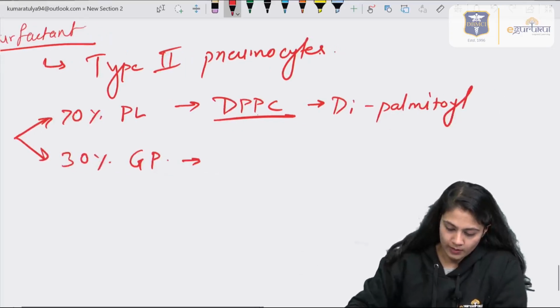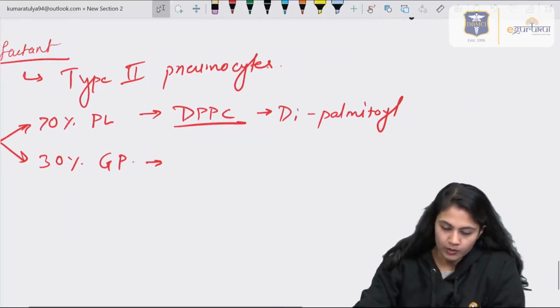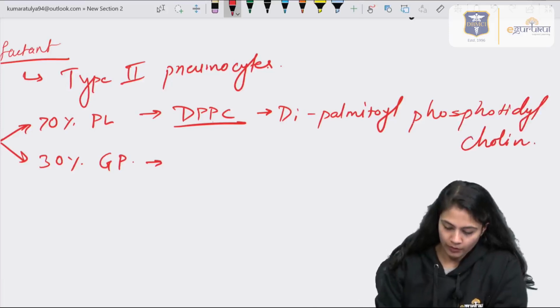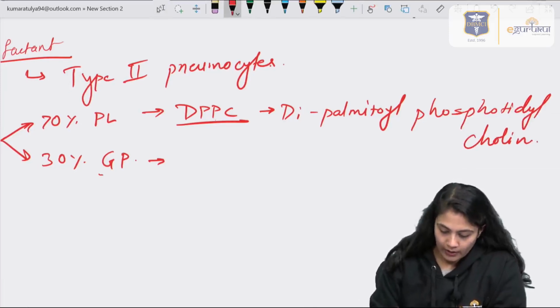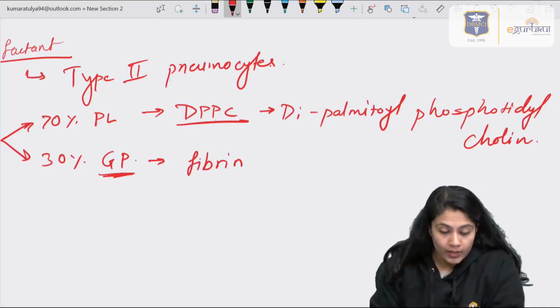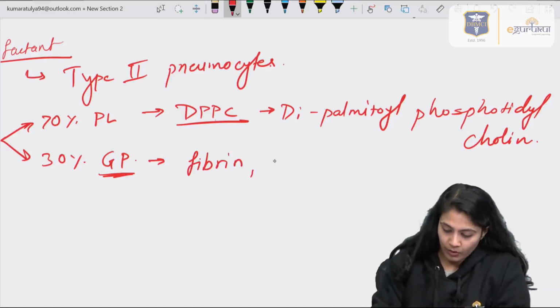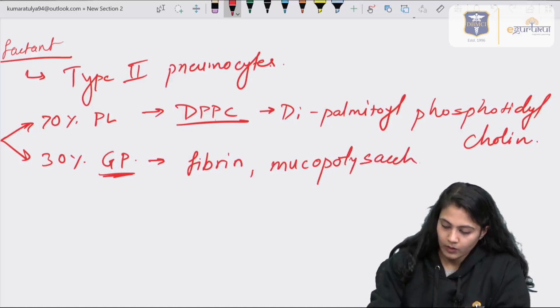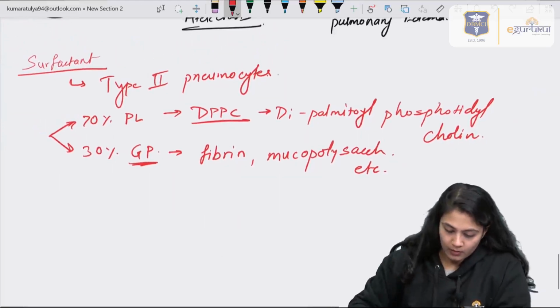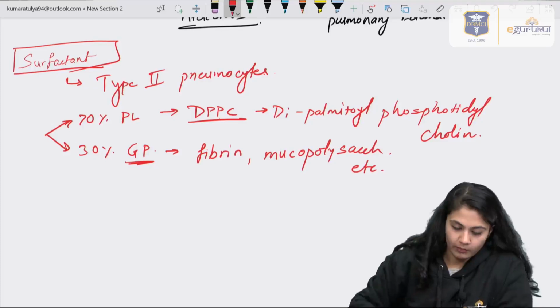The name was already asked in the exam too. And the glycoproteins like fibrin, for example, there are many glycoproteins, or for example mucopolysaccharides, etc. Right? So these are present in this. This is the composition of surfactant basically.